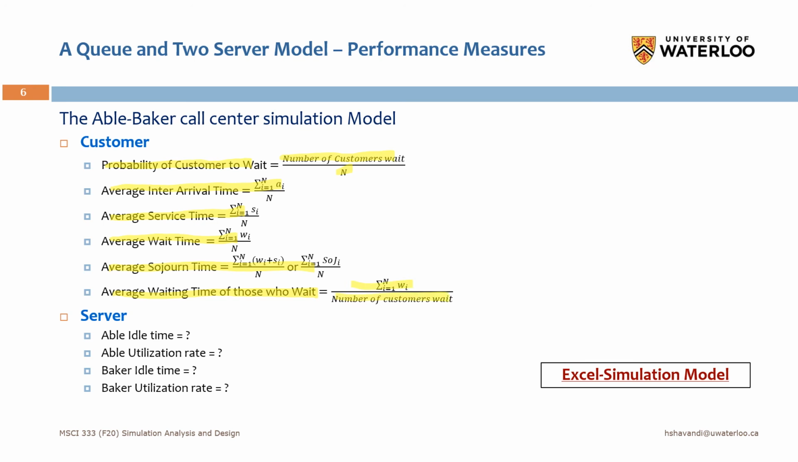And for the server, again, these are exactly the same as before, but just here we have more servers than one server, right? So we calculate the Able idle time, we calculate the Able utilization rate, and we calculate the Baker idle time and Baker utilization rate. Yeah, the formula is exactly the same as before, but here we need to calculate these measures specifically for each server. Okay, so we'll see how we calculate all these measures and also how we implement the simulation pseudocode, the process of the simulation in Excel in the next part. Okay, so thank you.